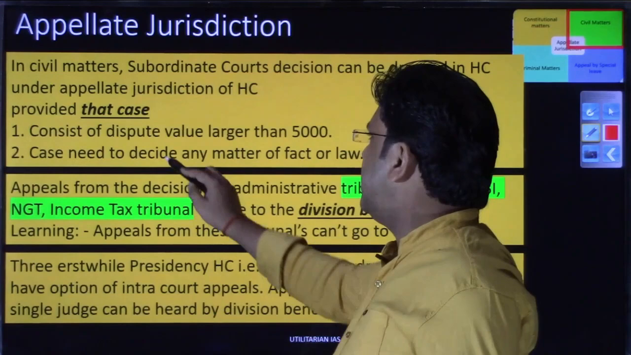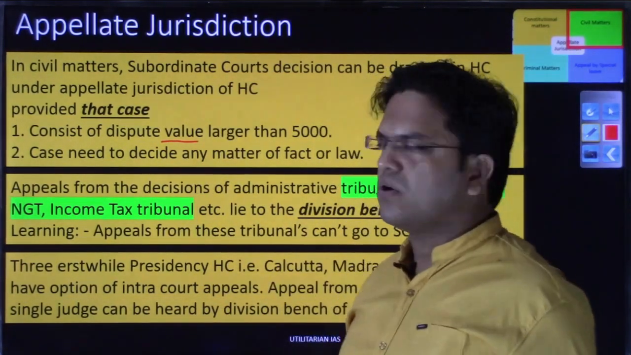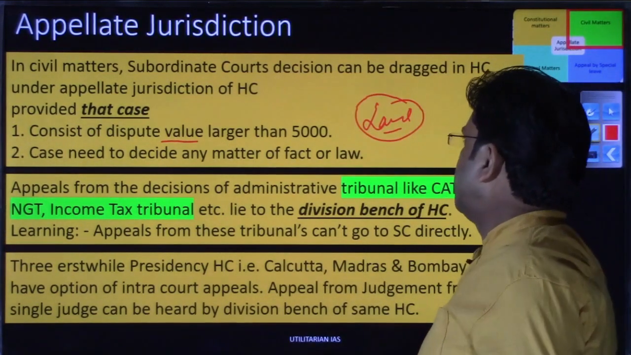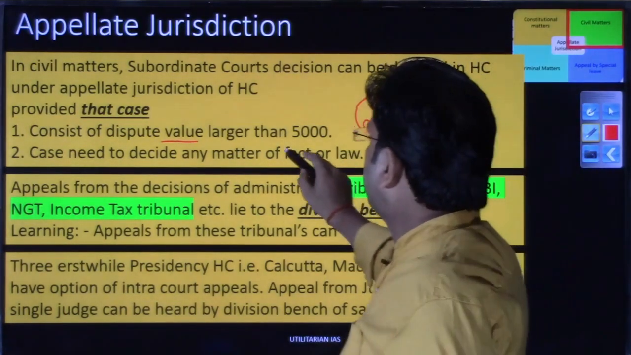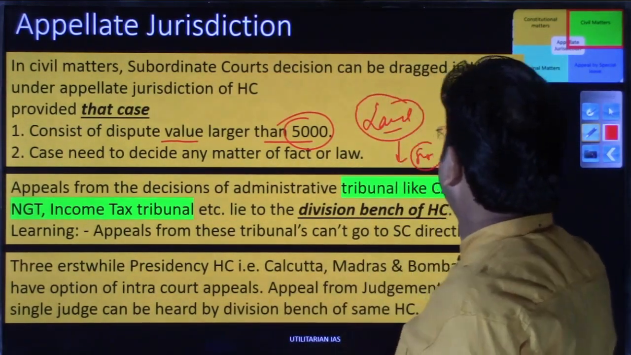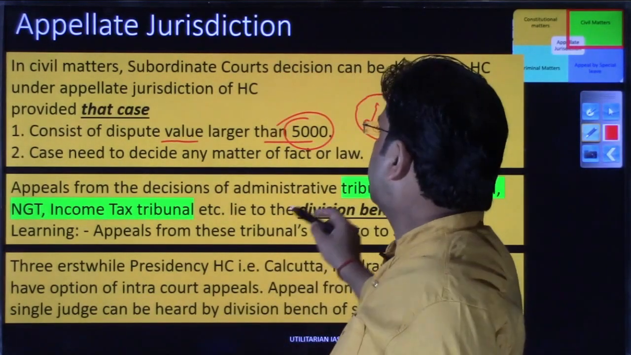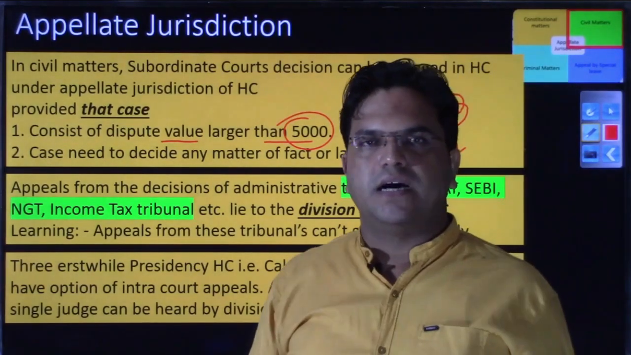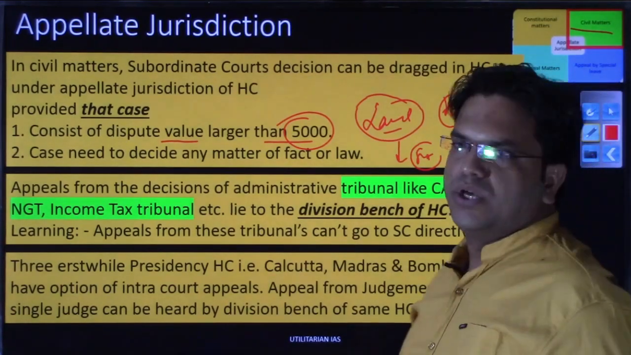So suppose there is a land dispute, or any of your goods has been stolen, and the value of that good or that land is more than 5,000, and in that case you are not satisfied with the decision of the district court or subordinate court, then you can move to the High Court, and that kind of case will be categorized under the appellate jurisdiction in civil matters. I hope the first point you would have understood.